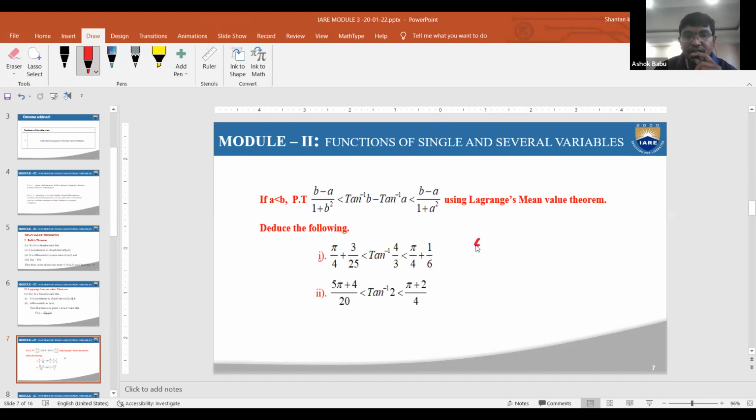Here, what is the condition? Lagrange's mean value theorem, what are the conditions required here? You remember? What are the conditions? The main thing required is c belongs to (a, b).